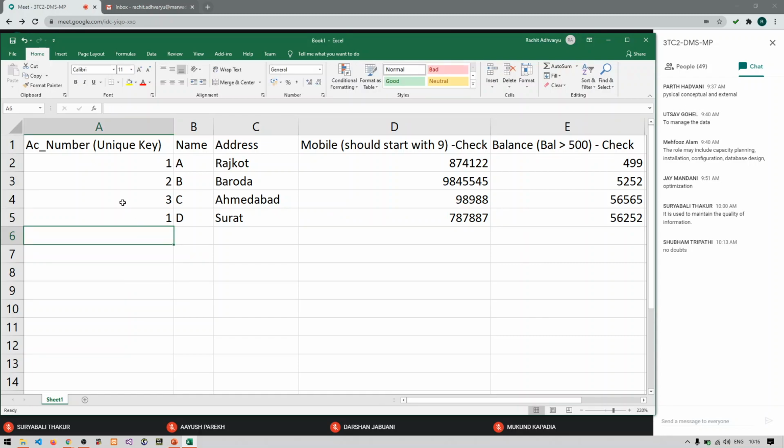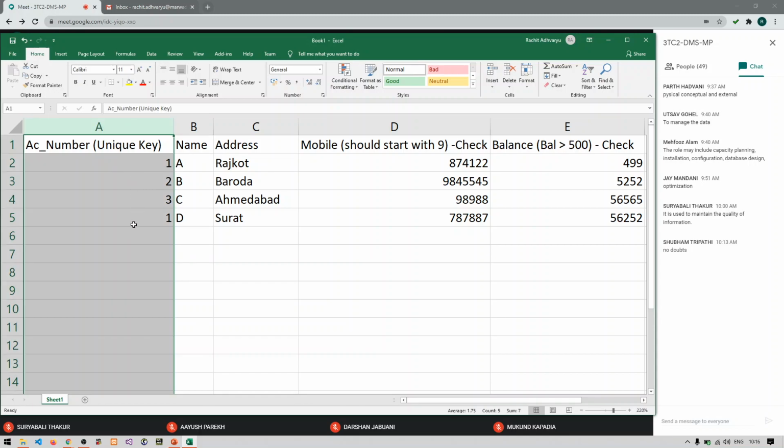Now here I have applied a unique key, so this column cannot have any duplicated values. Do we have any duplicated values? Yes, we have. 1 and 1 are duplicated, right? One person or two different persons cannot have the same account number. So here unique key constraint has been violated.